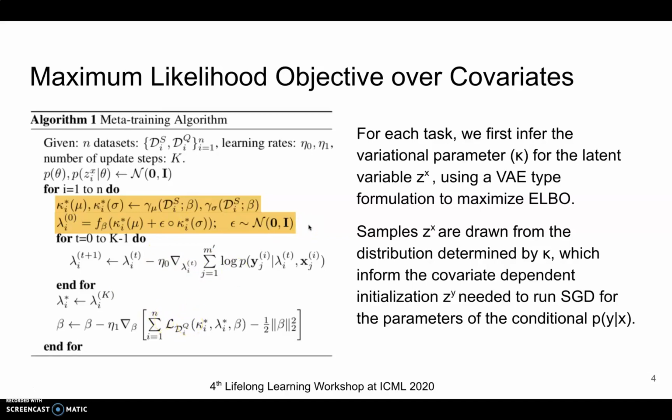First is inferring kappa, the variational parameter for zx, and then using the optimal kappa to sample z of x, from which we can inform the covariate dependent initialization for z of y. Then, as in our prior works, we use SGD to infer values for the variational parameters lambda for the latent variable zy.